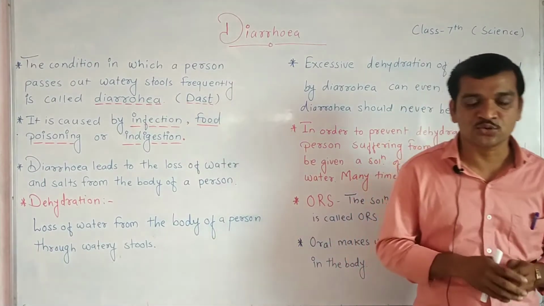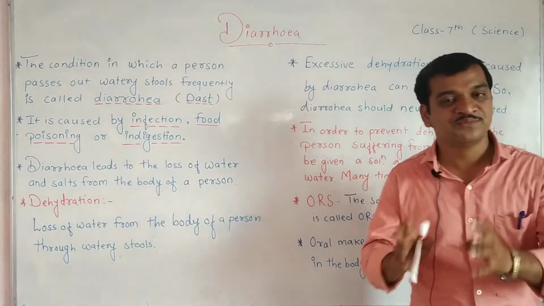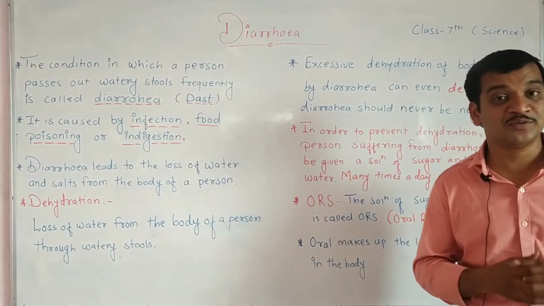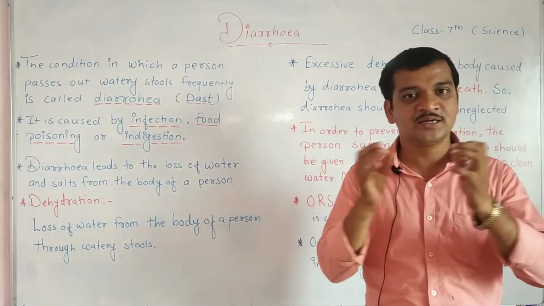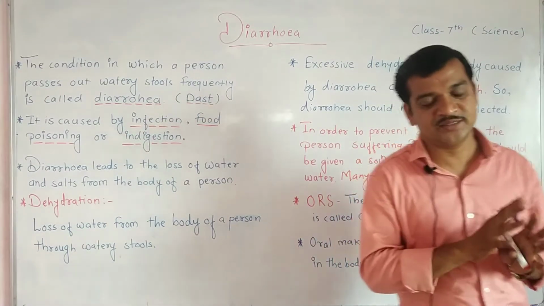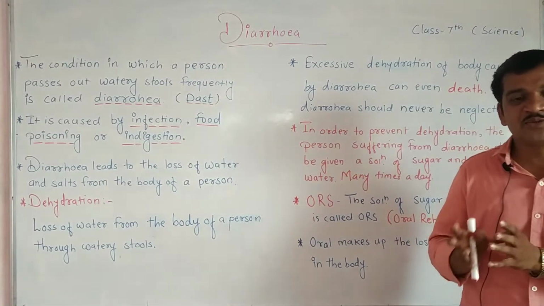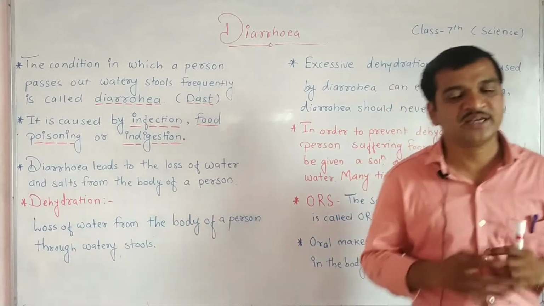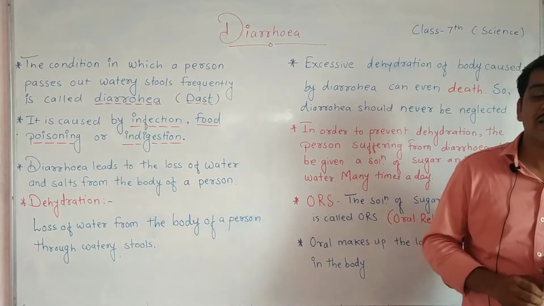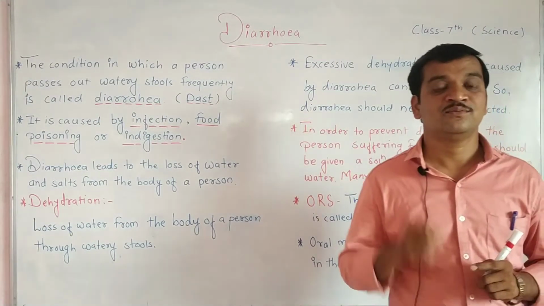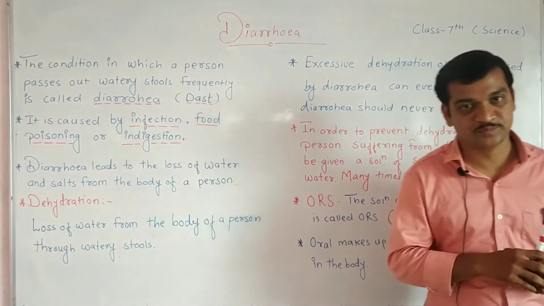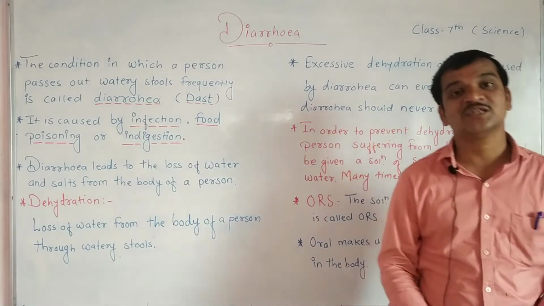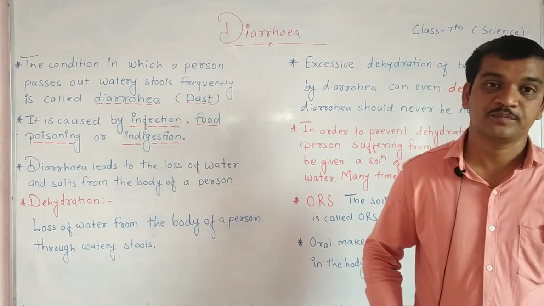When we consume infected food or unclean water, which looks clean but actually contains microorganisms, we may suffer from watery stools, and this condition is called diarrhea.